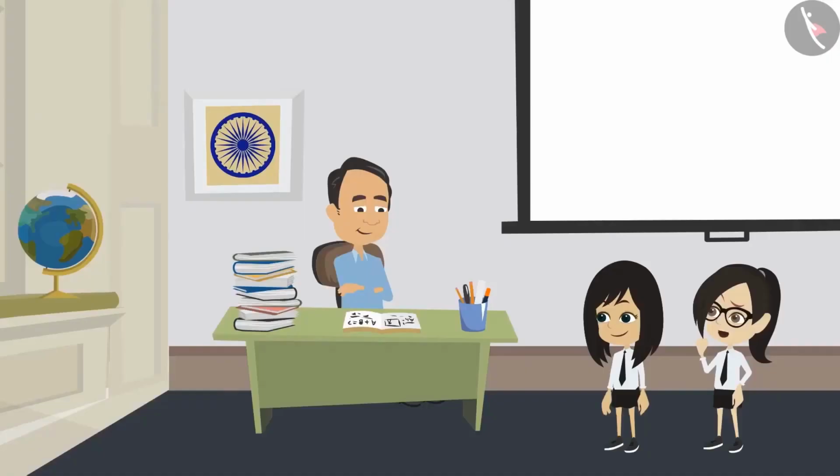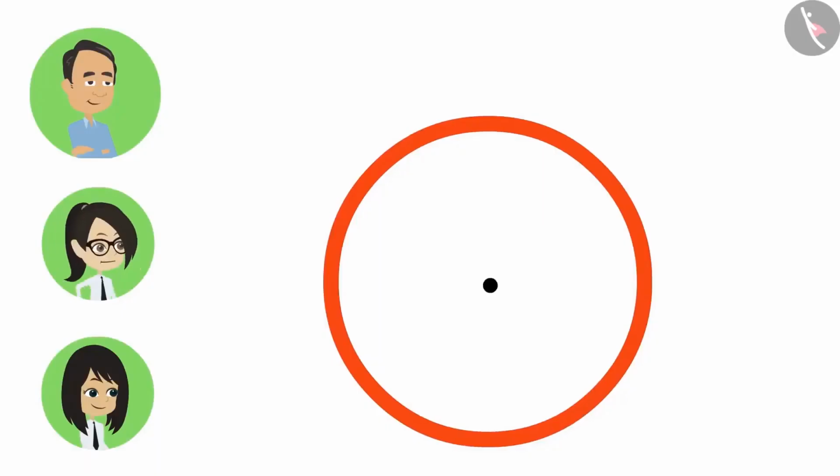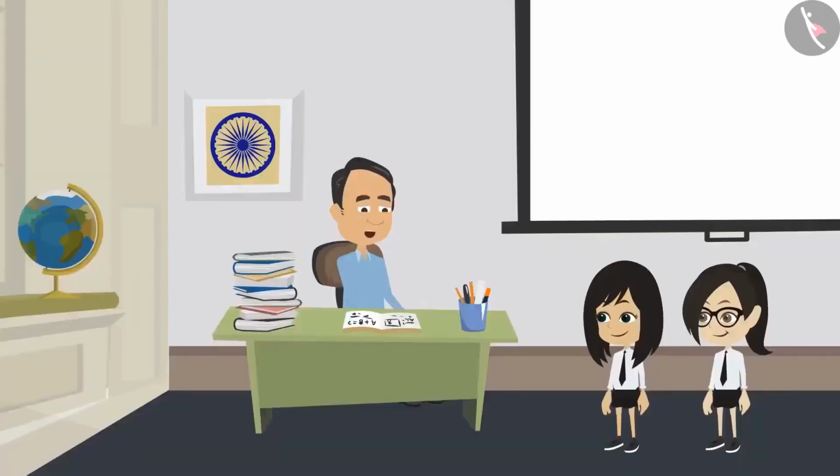Sir, how can we tell whether a circle is small or big by measuring the radius? We can definitely say, I'll explain. What is a radius? Sir, the distance from the center to the boundary is called radius. Absolutely right. And if we increase the radius, the distance from center to the boundary will increase.